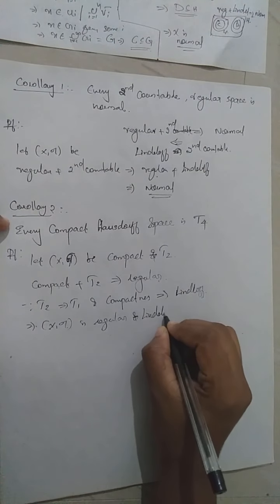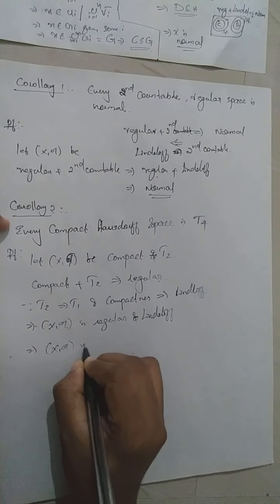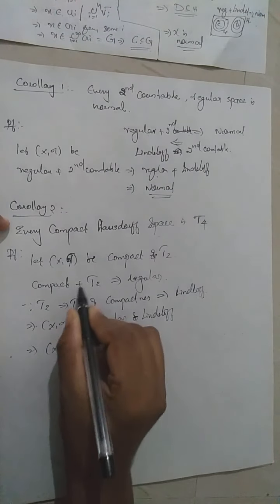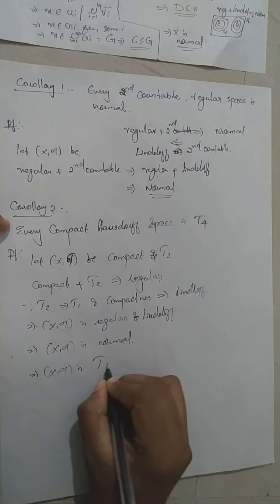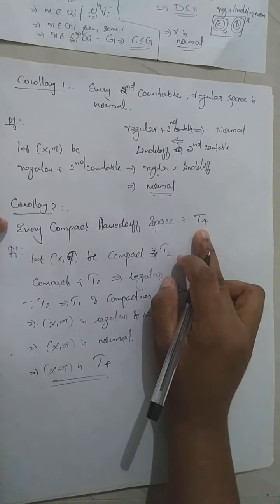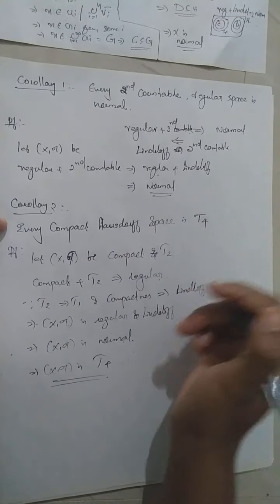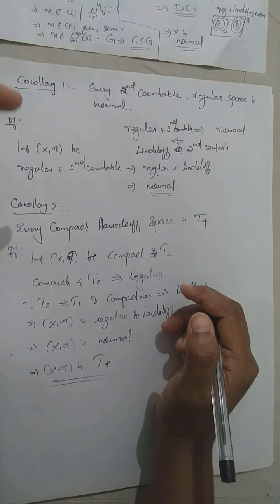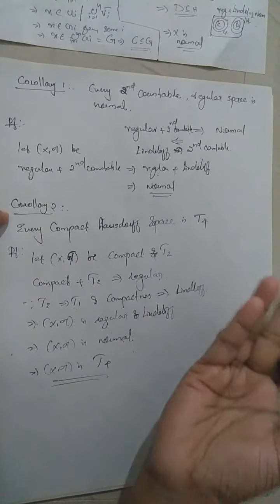Then by the previous theorem, when a space is regular and Lindelöf, it is normal. Then X is normal and X is T1, which together implies our topological space is T4. So a compact Hausdorff space is also T4. To prove that every compact Hausdorff space is T4, we use the previous theorem, that every regular Lindelöf space is normal.